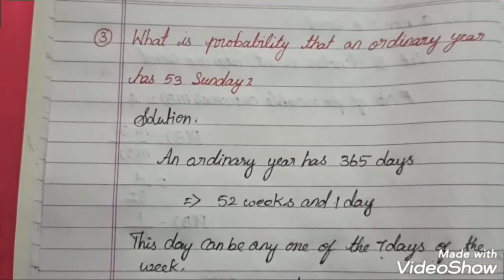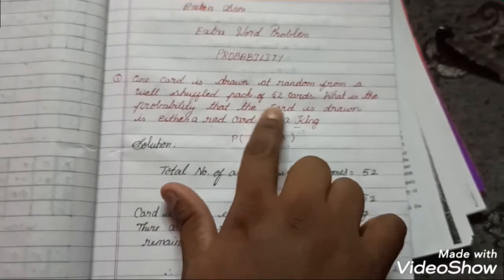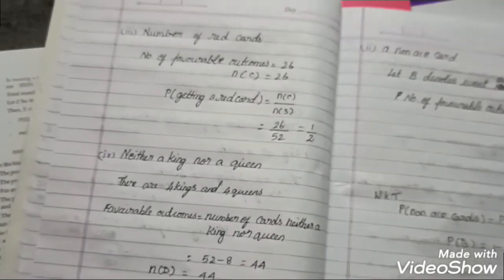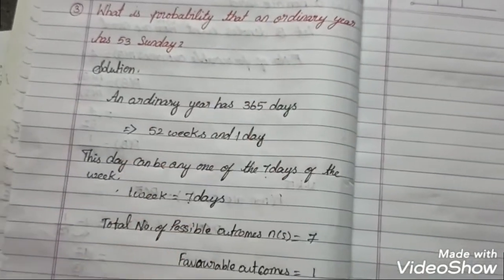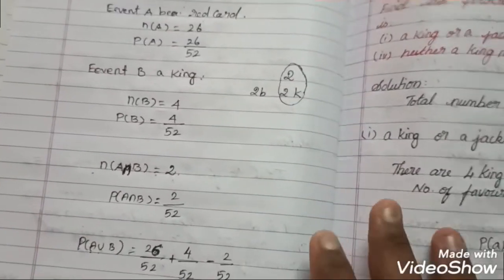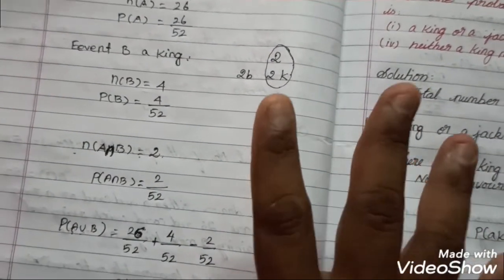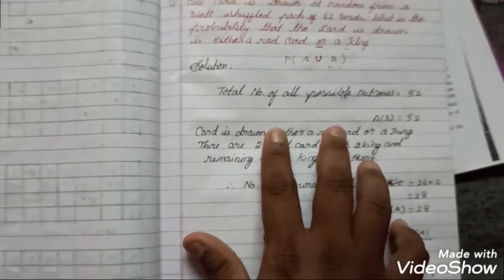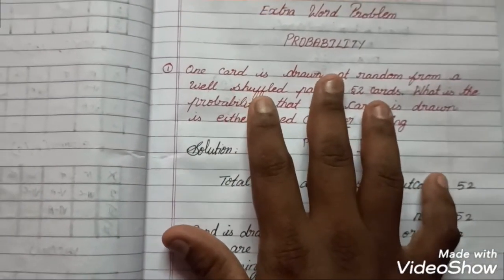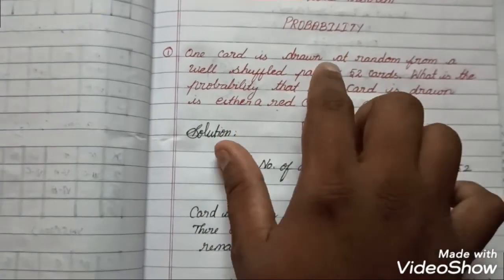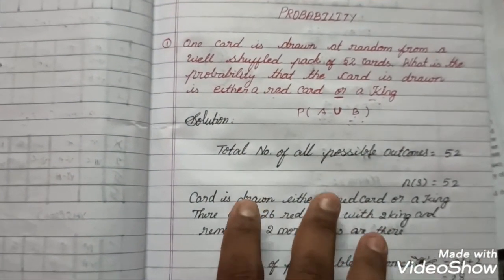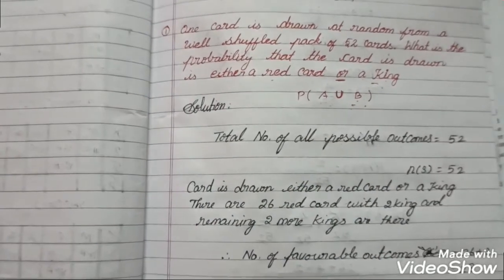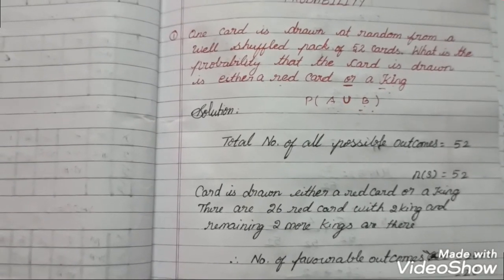Okay children, today we have seen 3 questions with 3 different methods. I have to attach these notes with our worksheet. You have to finish writing on the day itself. Already I told you to finish your class work as soon as possible. Already I have attached the notes for the probability unit, and this is the remaining notes, the remaining extra questions. I think you have to finish it and show your classwork notes in the live session, and you have to finish your worksheet also. Thank you so much.